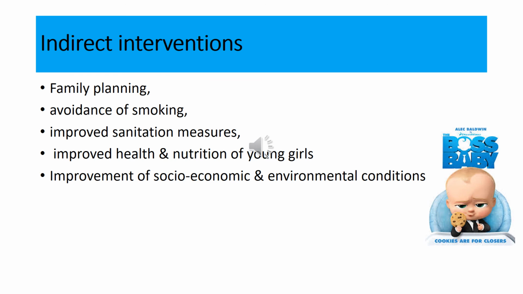Another indirect intervention is that you can improve the sanitation of a country, and you improve the socioeconomic and the environmental conditions, and the healthcare services and the social services, especially in the underserved and underdeveloped areas, should also be improved. So all these interventions can help in the prevention and lowering of low birth weight babies in a society, and with that we can lower the perinatal and the infant mortality rate as well.